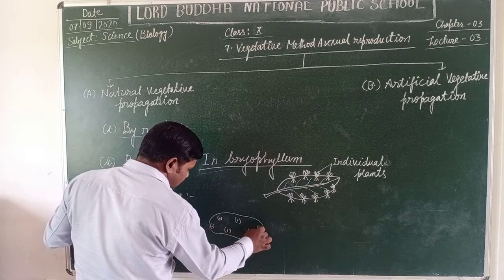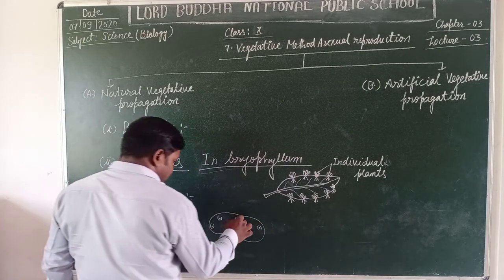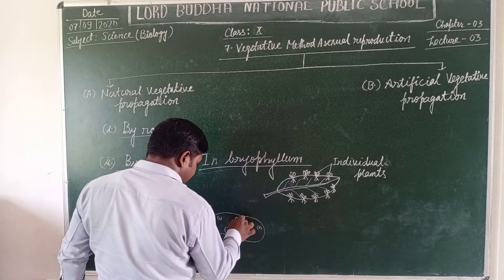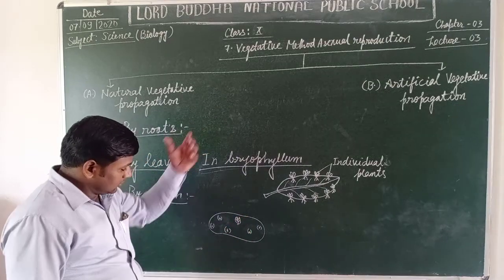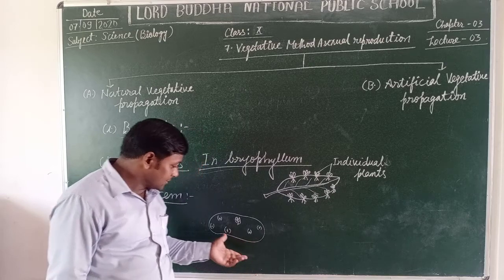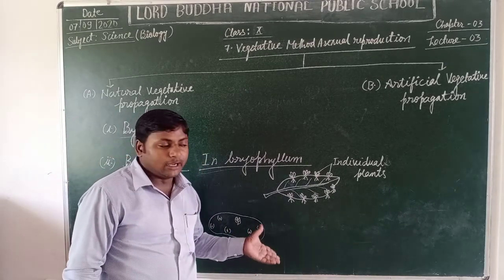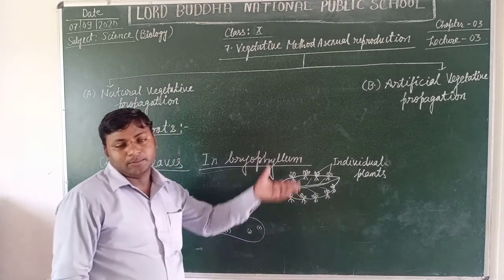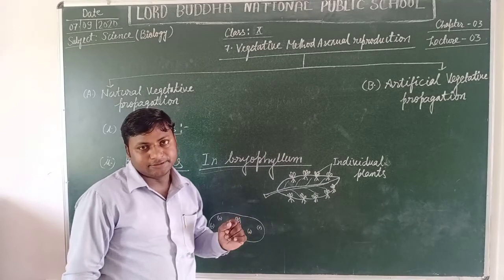It means the sprouts on the potatoes are called eyes, and the farmer cuts these underground stems into many pieces and sows them into the soil on the ridges.